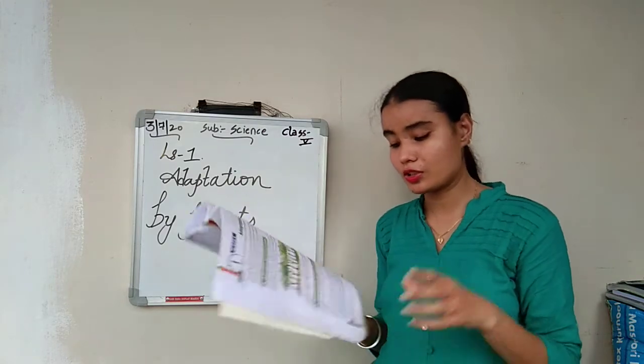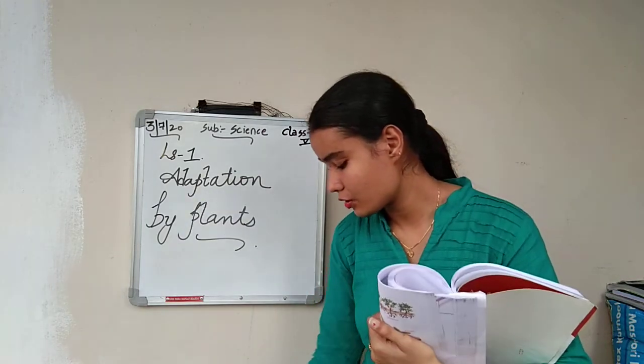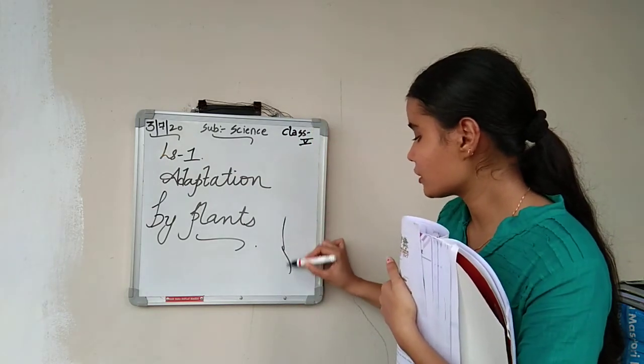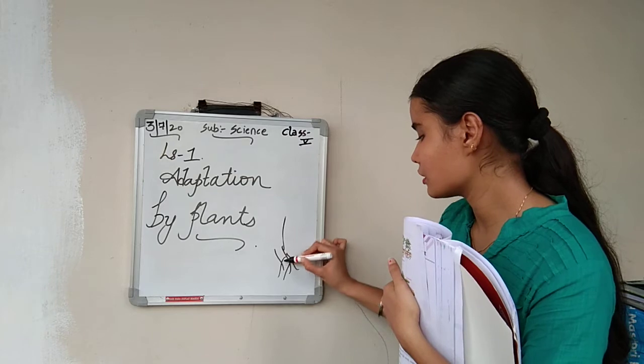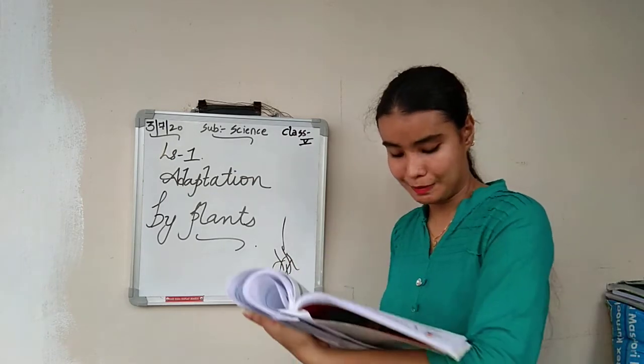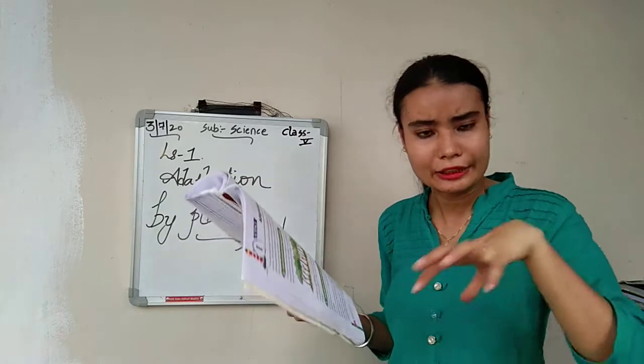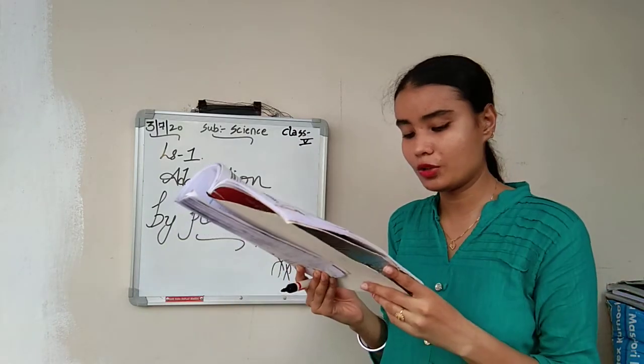So what are roots? These are called roots. This is a plant, and these are the roots. So what do the roots of this desert plant do? They go deep underground, to the very bottom level of the water.